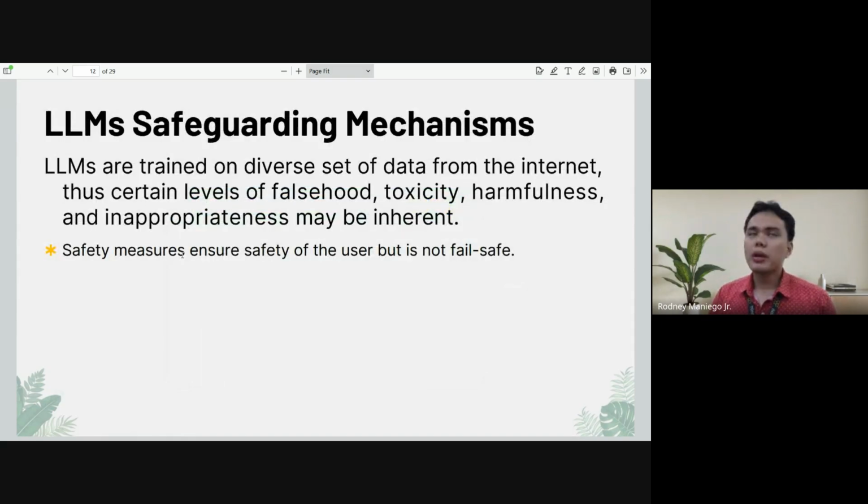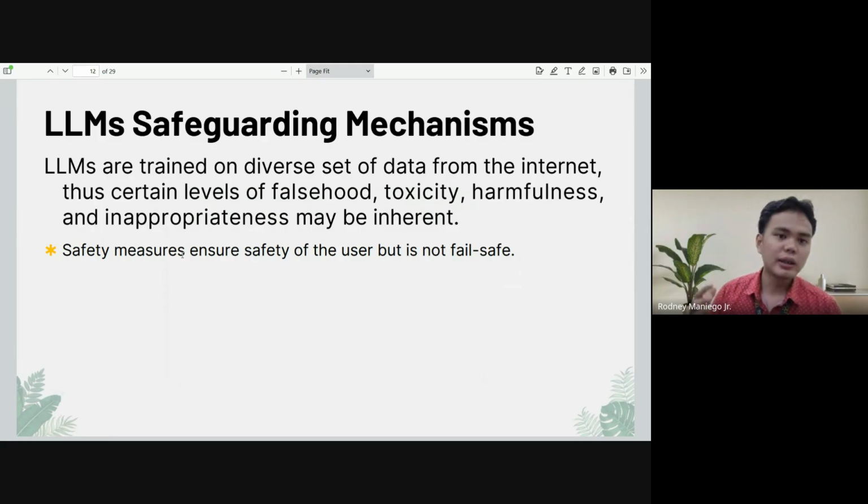So we have these different technologies, but these specific technologies offer different safeguarding mechanisms. In my previous slide, I shared that these companies are scraping data from the internet, and we know the internet is a very large space where a lot of different types of data are stored or accessible.